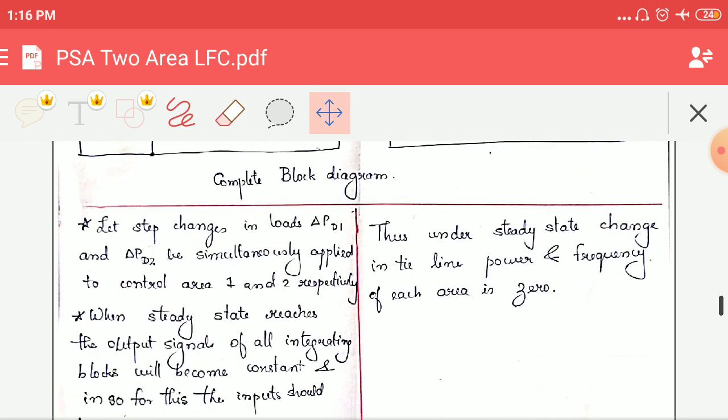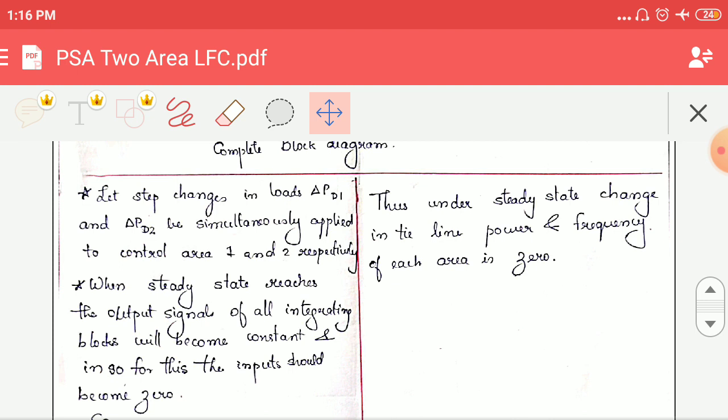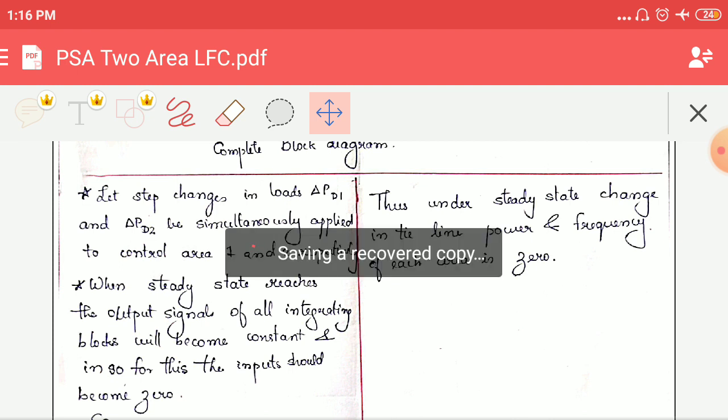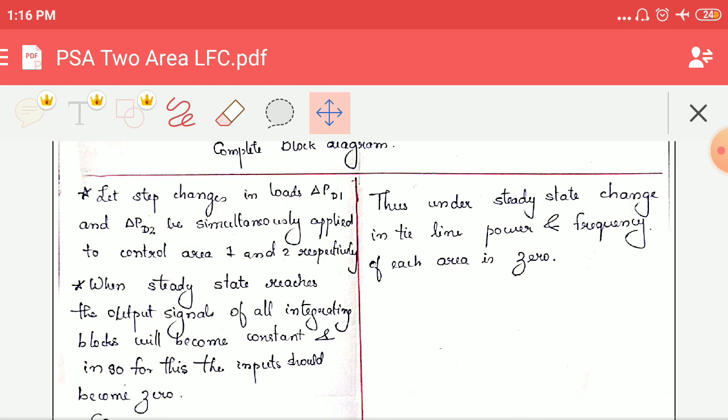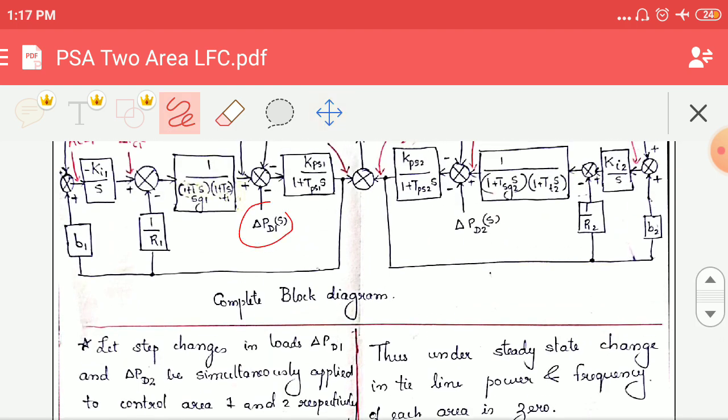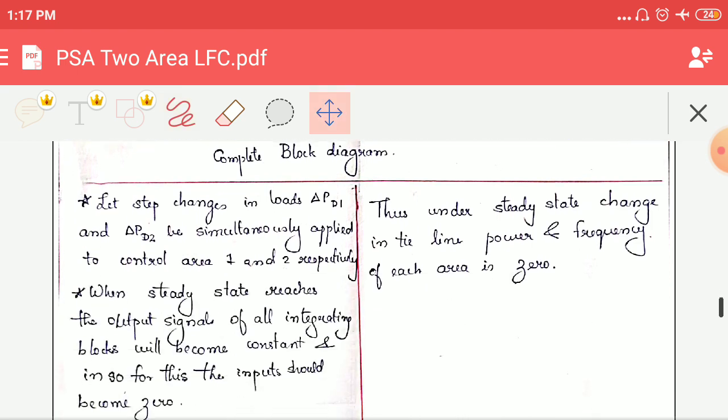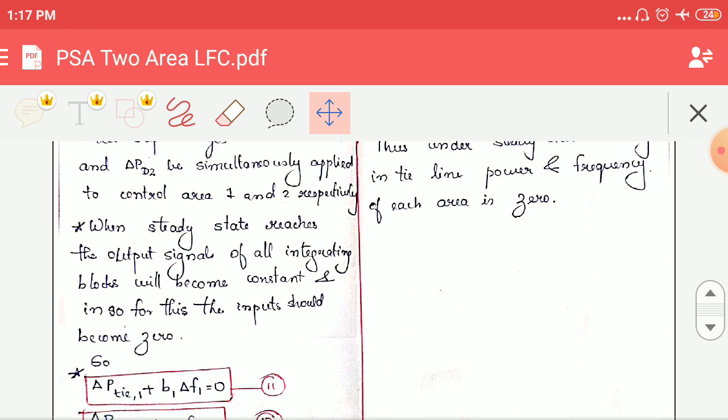Let's move on to the conclusion. Now we are considering the step changes, that is delta PD1 and delta PD2. Okay, here you can see delta PD1 and delta PD2. We are considering that they are simultaneously applied to control areas 1 and 2 respectively. Now when the steady state is reached and the steady state error reaches 0, all the output signals should become 0, or should become constant. For this, the inputs for the integral controls should become 0.